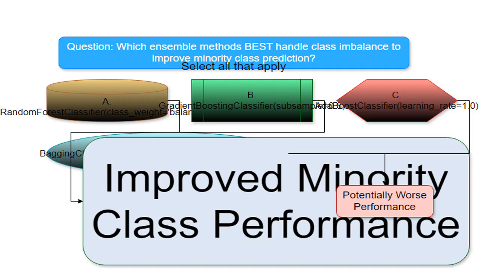This refers to the improved model performance specifically on those rare events. We are looking for methods that help correctly identify the minority group, improving recall, precision, and F1 score for the minority class. This is an important goal of the problem.